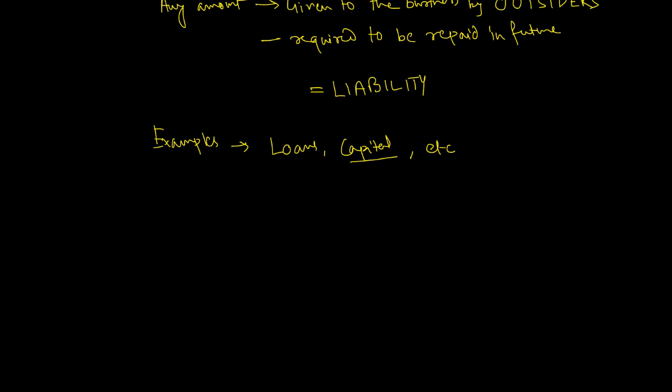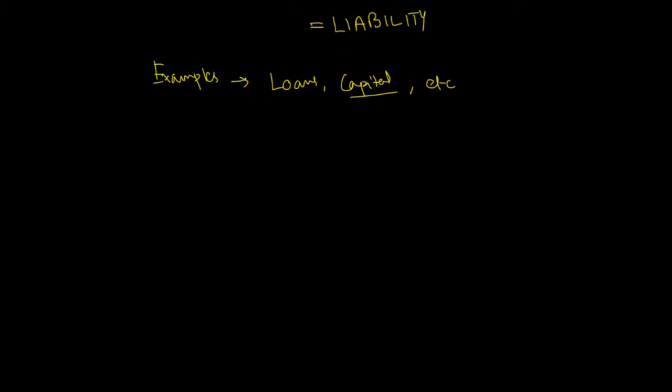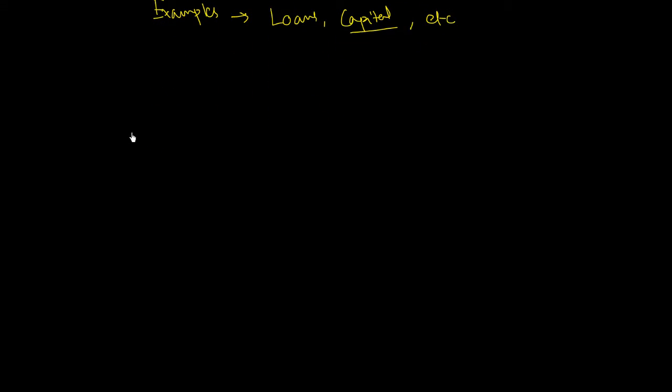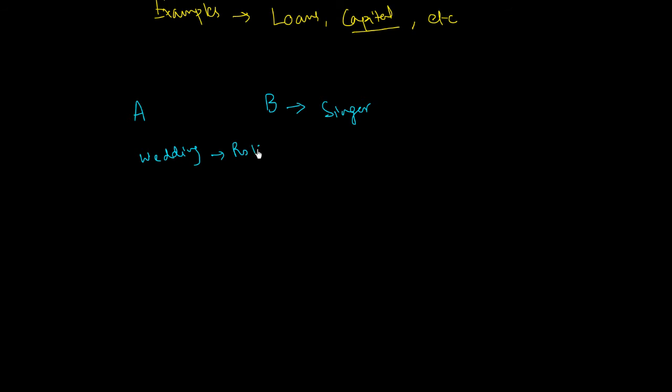Now let us come to one more example where this example would be a little critical. Now let us say we have two friends A and B, where B is a singer and A asks B to sing at his wedding, where A promises to pay B rupees 10,000 for the same.